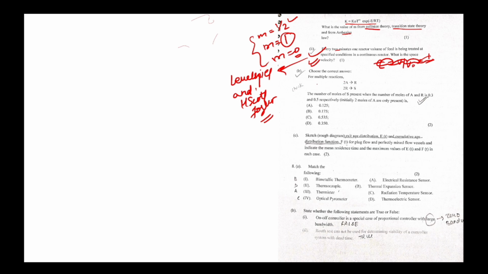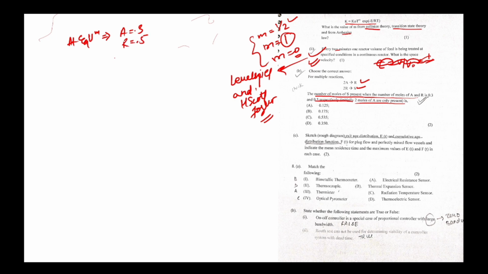Now, for multiple reactions, A gives R, 2R gives S. Find the number of moles of S present when the number of moles of A and R are 0.3 and 0.5. Initially, 2 moles of A are present in the reaction. So we need to find the moles of S. At the end, A is 0.3 moles, R is 0.5 moles.